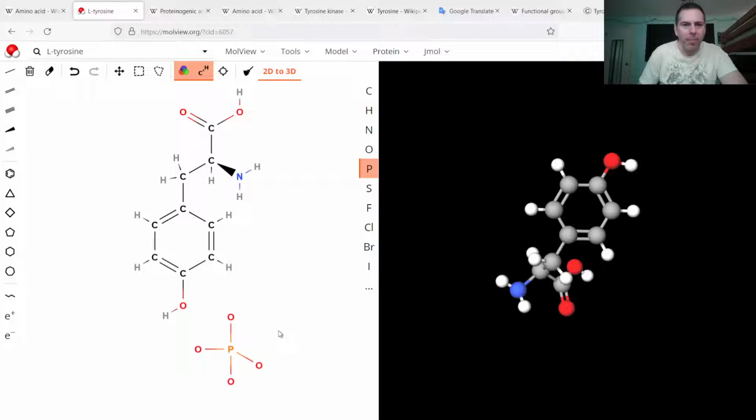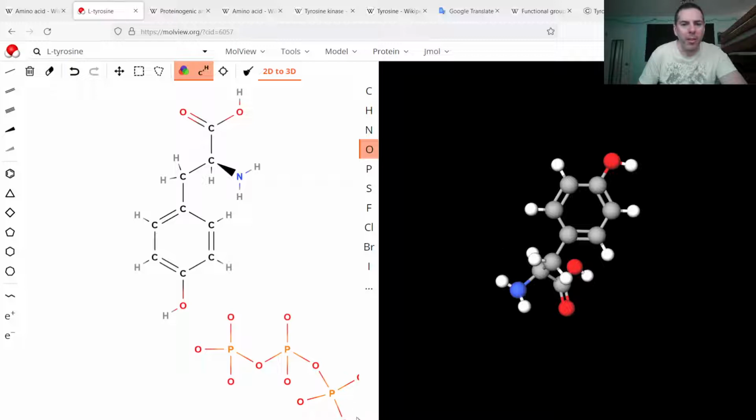Just to show that there'd be a chain of phosphates, and so this is the one.